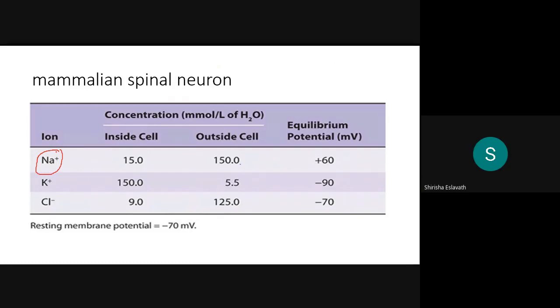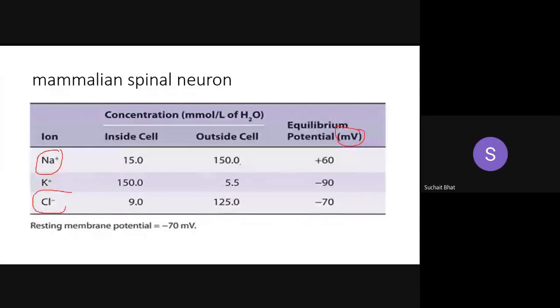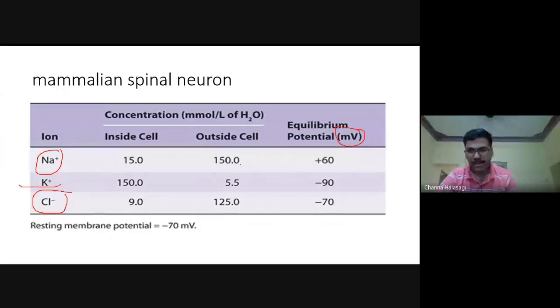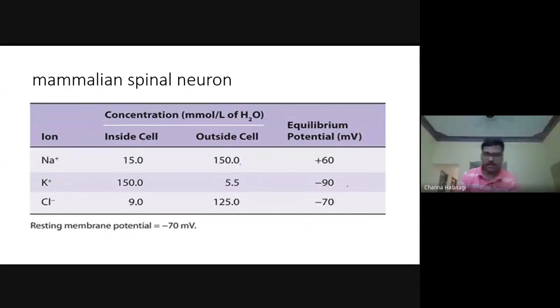Plus 60 millivolts. Units is very important, guys. They will confuse with the units. Millivolts. For chloride, minus 70 millivolts. For potassium, minus 90 millivolts. So these are all memory-based questions, so you need to remember all these values. Only potassium has one positive value, other two are having negative value.